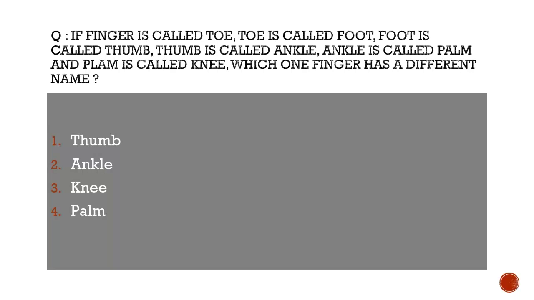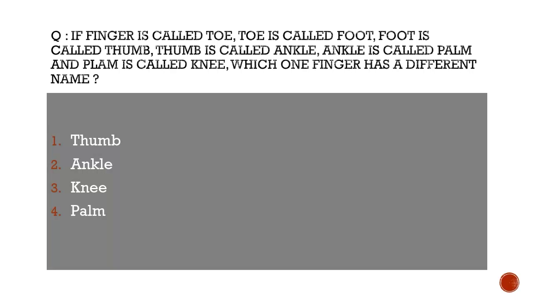If you clearly see, a finger is called toe. We basically have 5 fingers, so let us call all 5 of them toe. The next statement is toe is called foot, foot is called thumb, and thumb is called ankle. Now we see that the thumb is called ankle, and when you compare this statement to the first one, that is, a finger is called toe, you will see that all the fingers are called toe, but the thumb is called ankle.